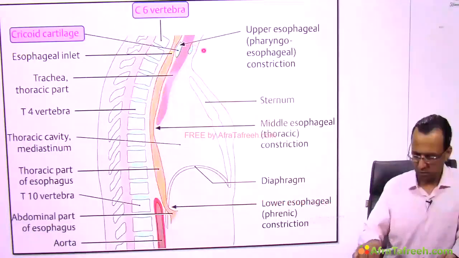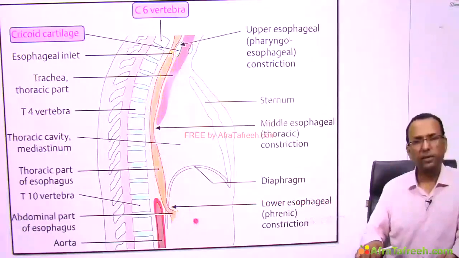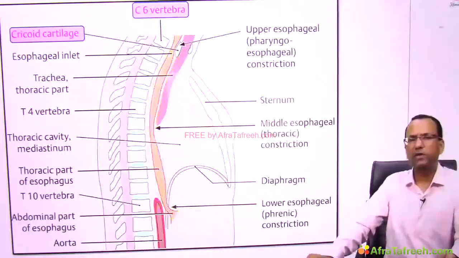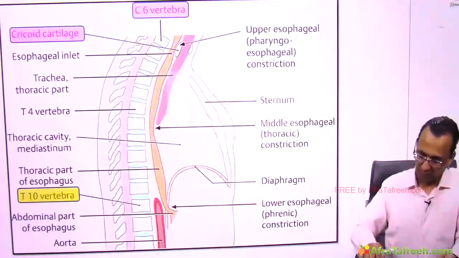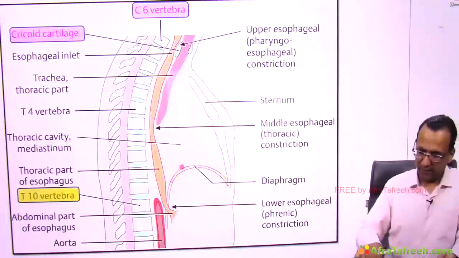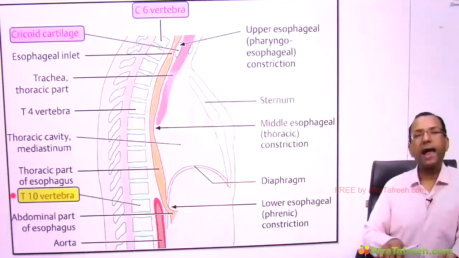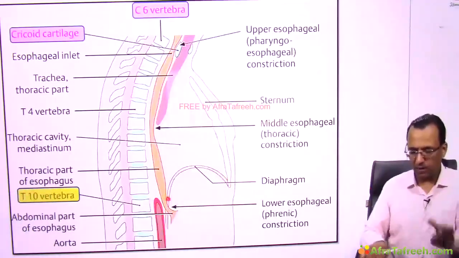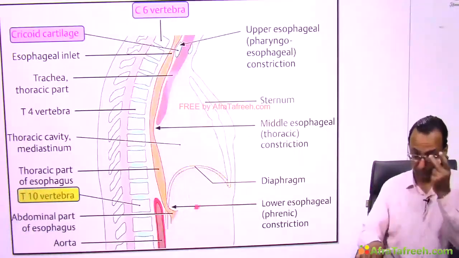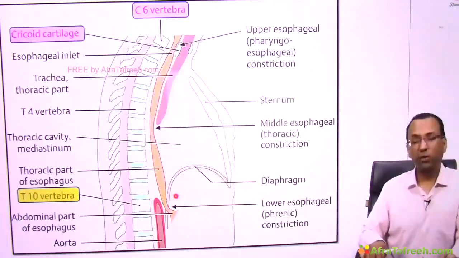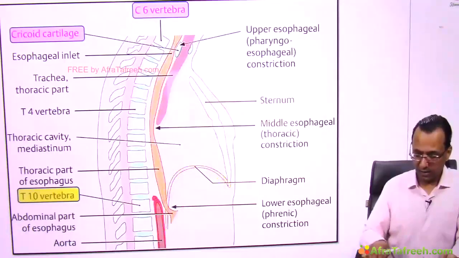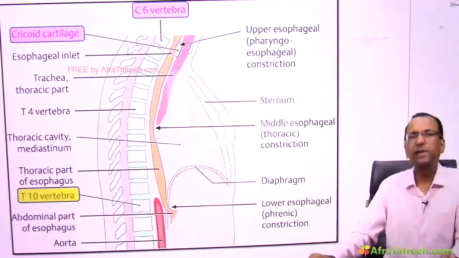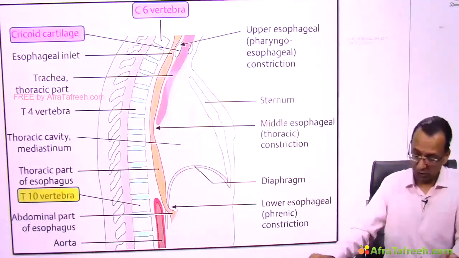It is becoming stomach, but where is it passing through the diaphragm? At the diaphragmatic opening at T10 vertebra, and there was some narrowing, remember? So at the T10 vertebra there is a narrowing in the esophageal diaphragmatic opening, and there is an anatomical sphincter also.